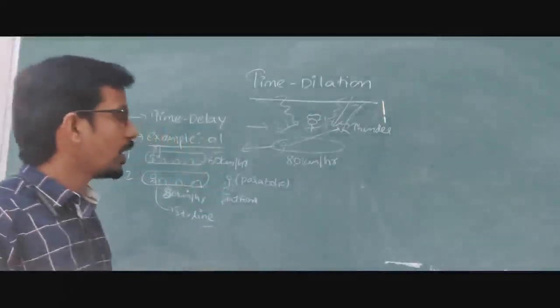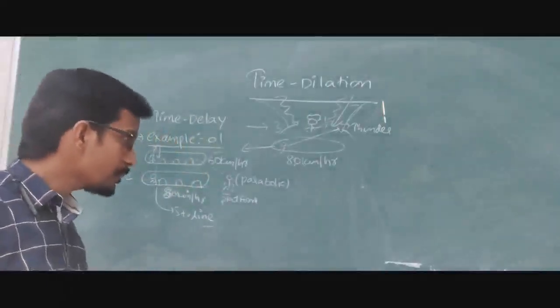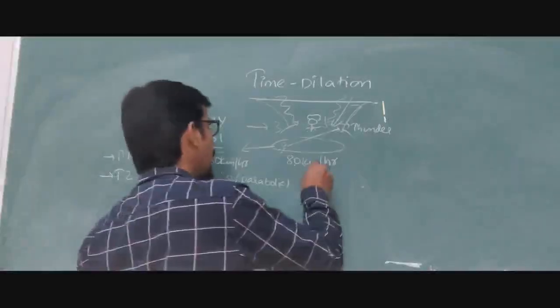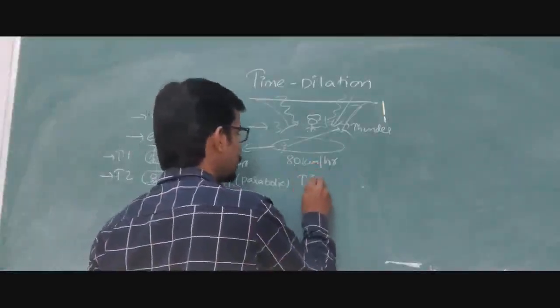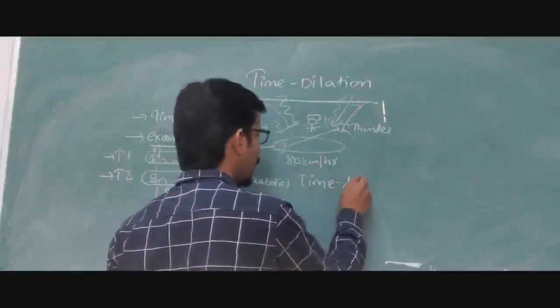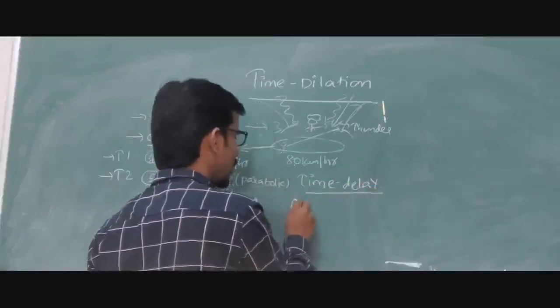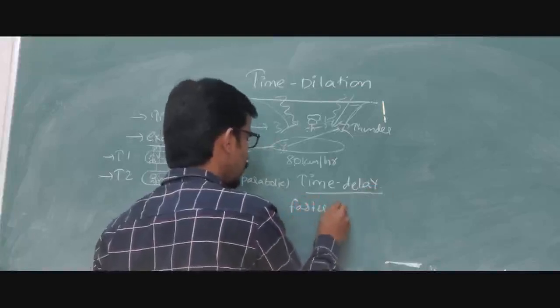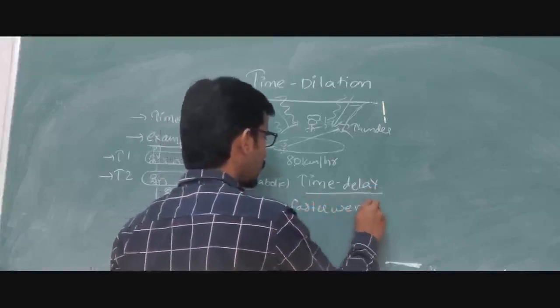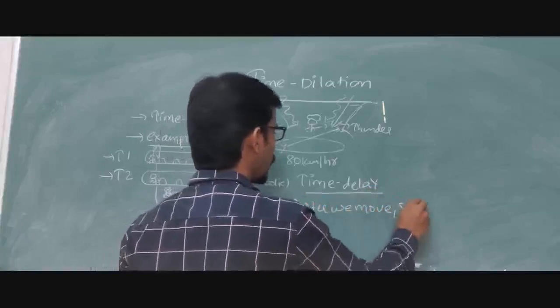So now the overall explanation is that here we can see that time is getting delayed. The faster we move, the slower the time.